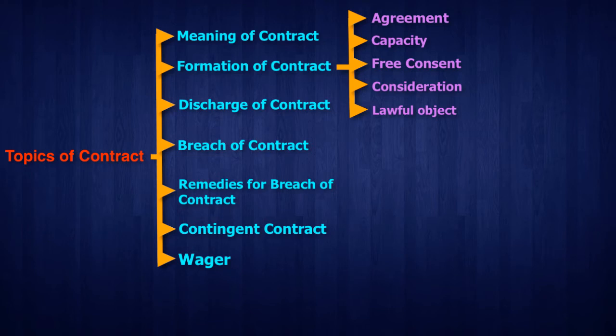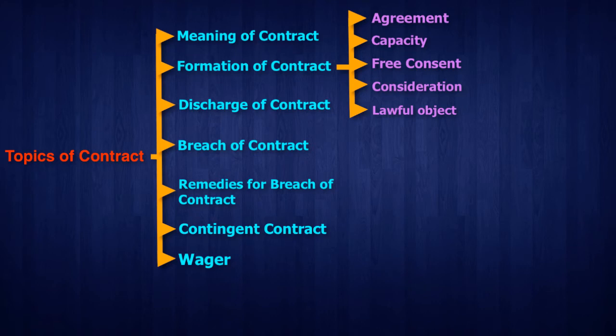Next one is consideration. Of course, what is consideration? Well, it is something like a reciprocal relationship, a mutual benefit. It means if I am giving you something, then you return something to me. For example, I am selling my car and you want to buy that. So you are giving me money and I am giving you the car. So in my case, money is the consideration. In your case, the car is the consideration.